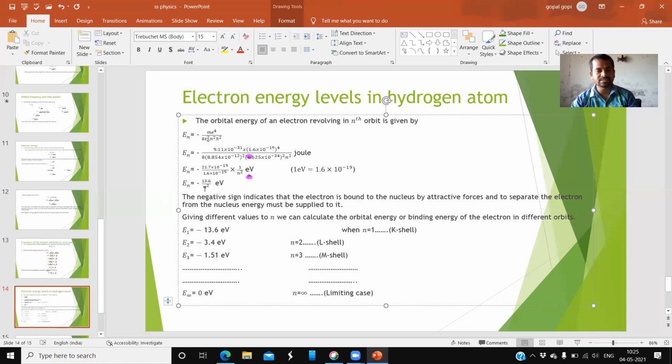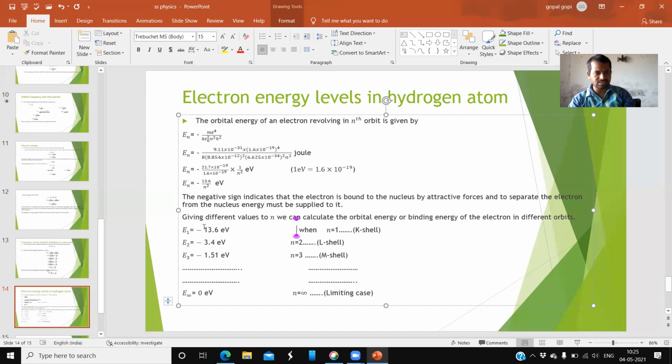In the first orbit, when n is equal to 1, the energy is minus 13.6 electron volts. In the second orbit, minus 3.4. In the third orbit, minus 1.5, and so on. As the orbits increase, at the last orbit, that is at infinity, its energy is how much? 0.